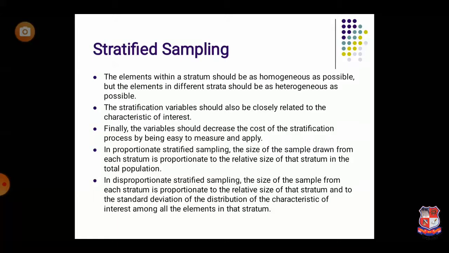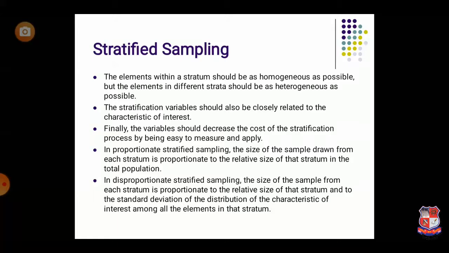But the important thing here is how we are going to select the elements from the MBA group. Basically, we are going to randomly select the students from the different strata. This is the basic difference between quota sampling and stratified sampling. In stratified sampling, we select the samples on a random basis. In quota sampling, based upon the researcher's convenience, they select the samples from the different quotas. So this is the basic difference between quota sampling and stratified sampling.